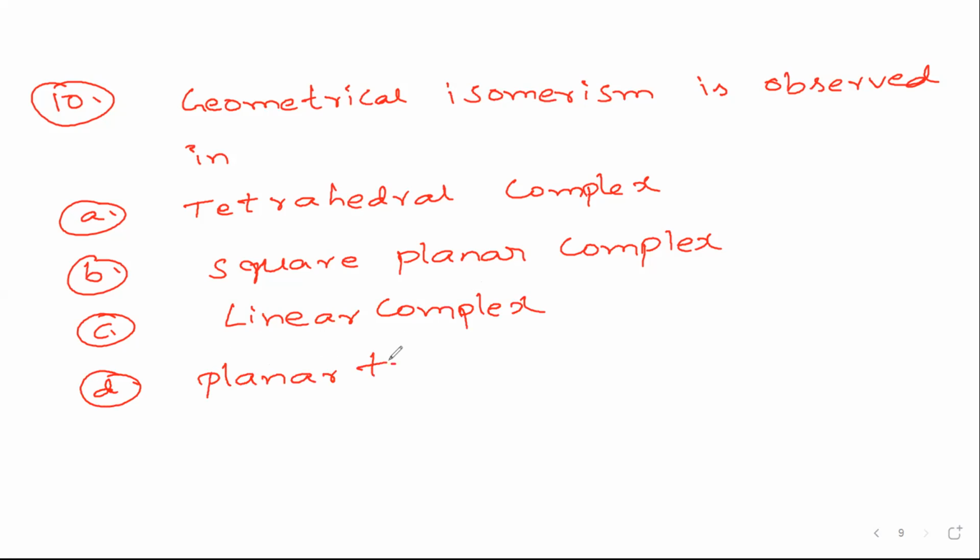Planar triangle complex. These are the geometries of the complexes they have given. So geometrical isomerism is observed in which type of complexes, you already know. So I'll write the statement. By that statement you can understand geometrical isomerism